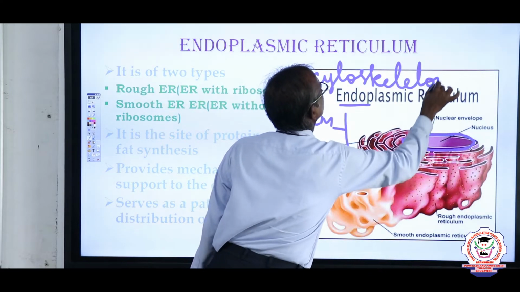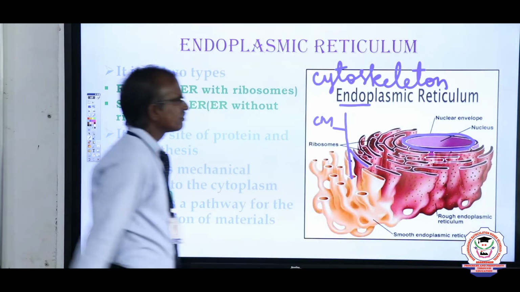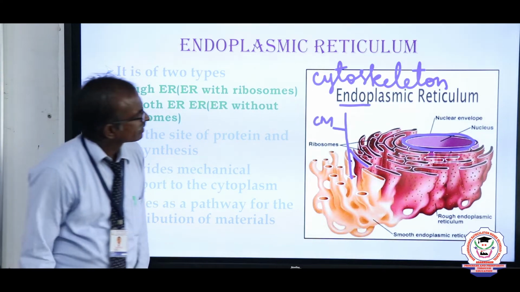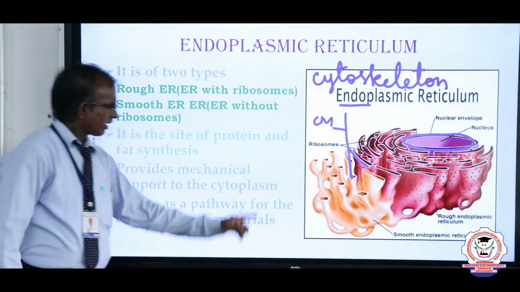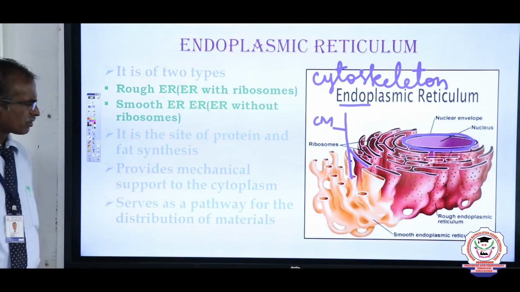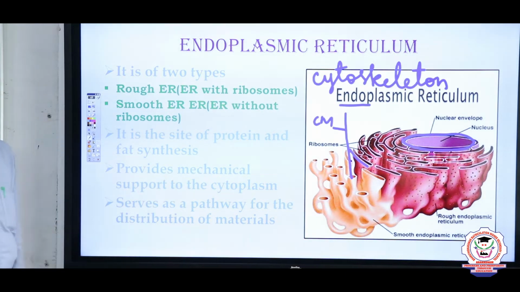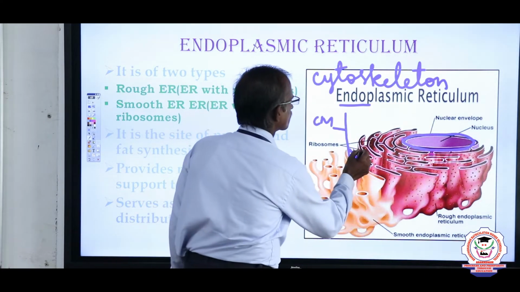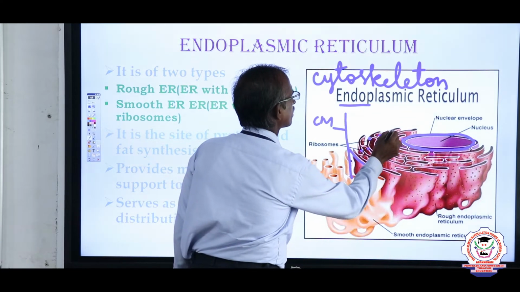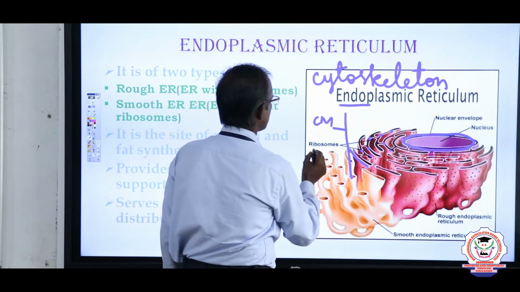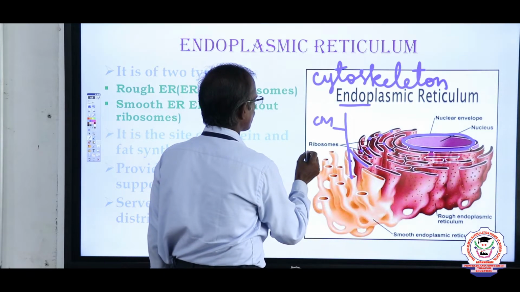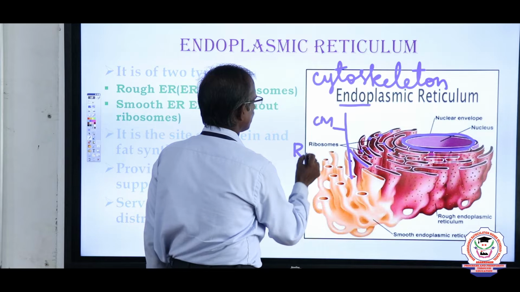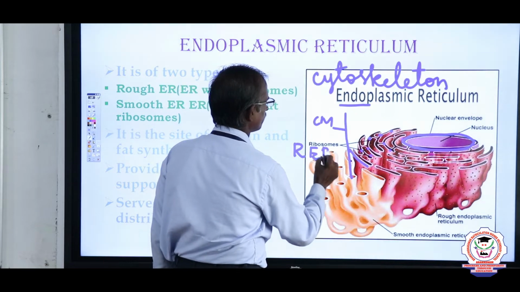Cytoskeleton of the cell. Cyto means cell, skeleton means bone. Cytoskeleton of the cell. Okay. Now, the endoplasmic reticulum is of two types on the basis of whether ribosomes are attached on its surface. This type of endoplasmic reticulum is known as rough endoplasmic reticulum.